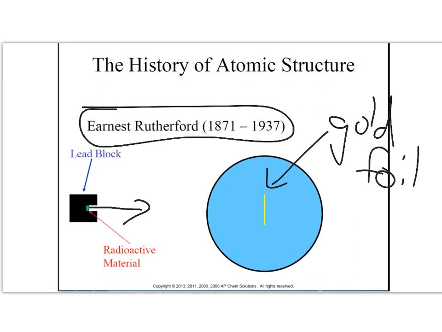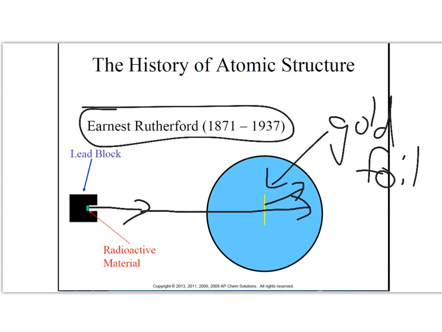What he found though was something the opposite. He found that atoms are actually not solid, and that most of the particles pass straight through the gold foil, right? Most particles pass straight through. And some had a slight deflection like this. But he wanted to know this: there can't be nothing there if this is something, right? So he kept at it. He kept at his experiment.